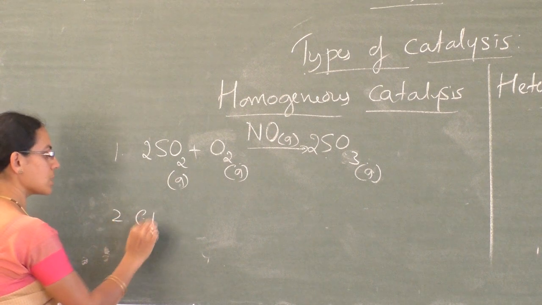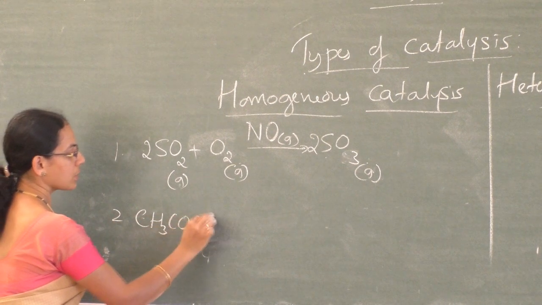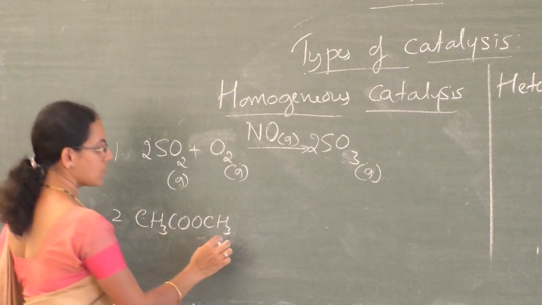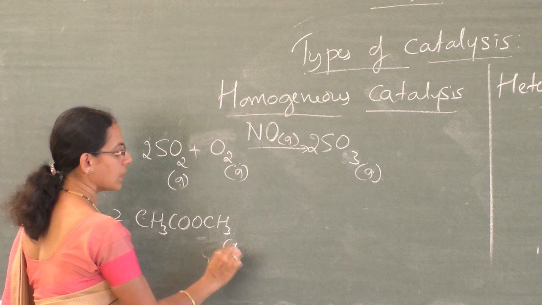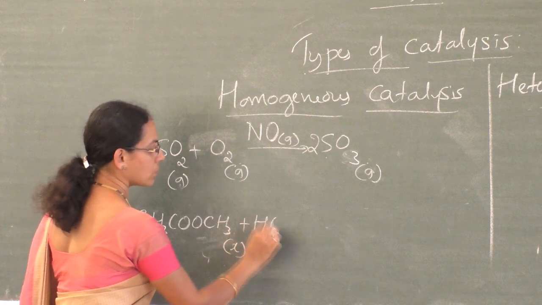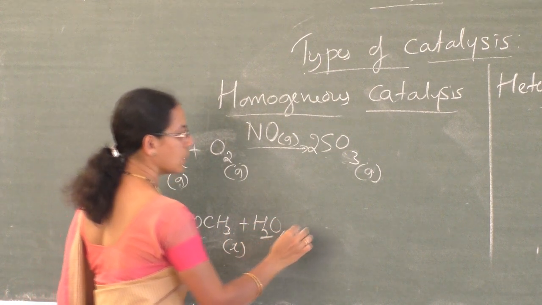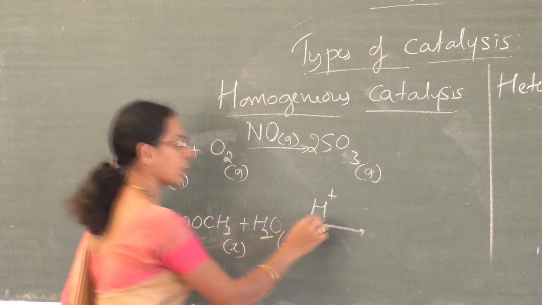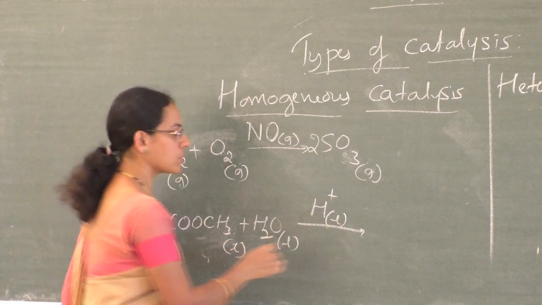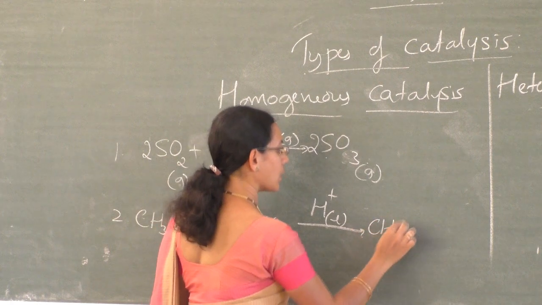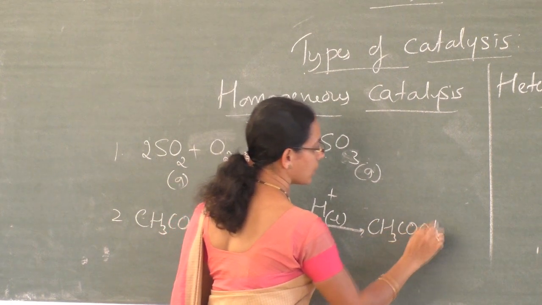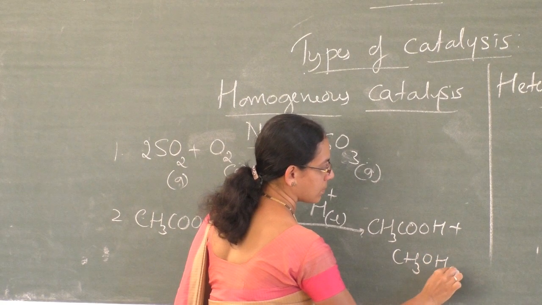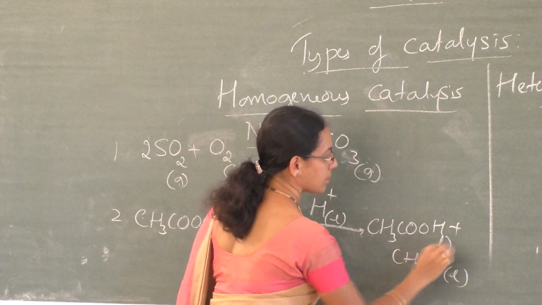Second example is hydrolysis of methyl acetate, CH3COOCH3. This is in the liquid state. Water for hydrolysis is also in the liquid state. It is catalyzed by H plus ion, which is given by HCl. It is also in the liquid state, and it gives products like CH3COOH and CH3OH in the liquid state.